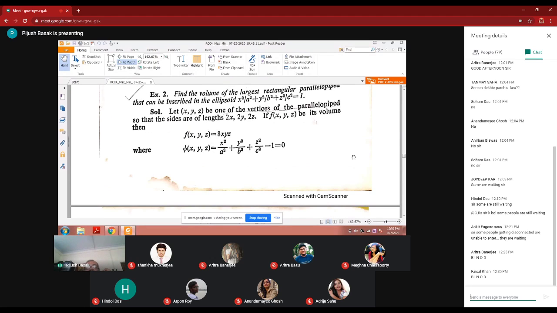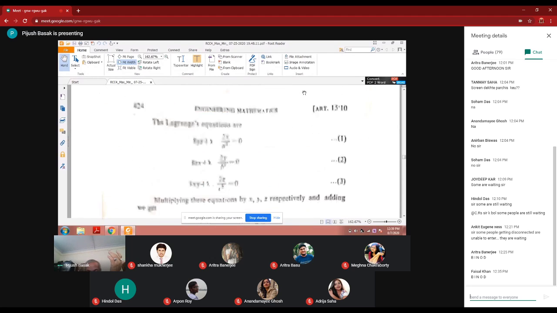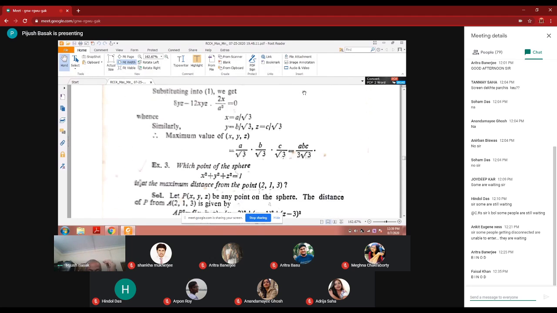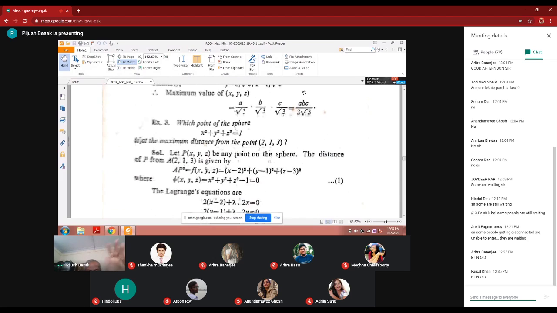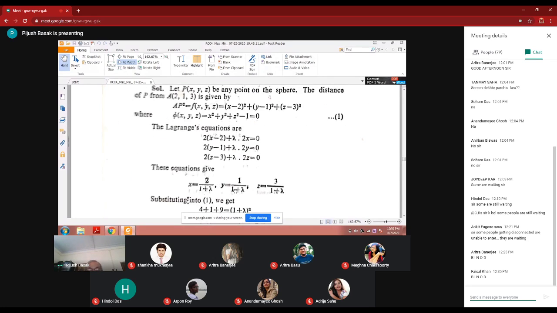See the largest value of the rectangle. That is why we write maximum value. How is the distance from the problem? AB square is equal to this distance square, and an additional condition is there, the Lagrangian equation is there. You have to work it out, and if you get stuck anywhere, you can contact me.